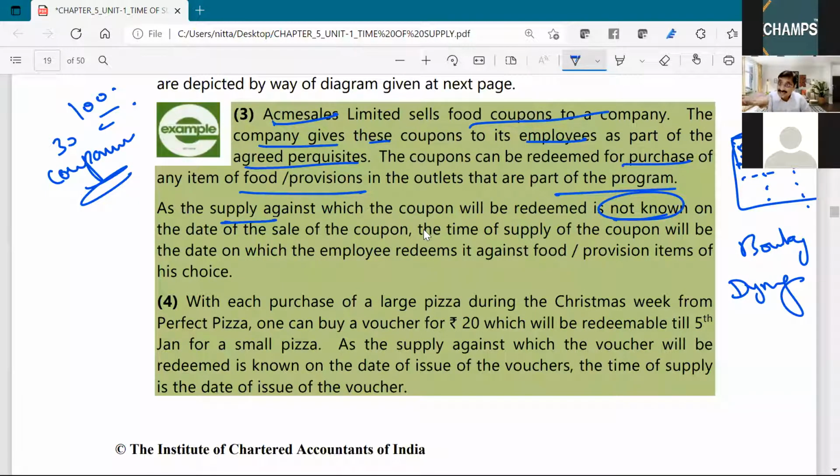Or I may buy a hair dye. What is there? For applying hair dye, so that my hair looks black and I may look younger, I will take that coupon and go and redeem it for a hair dye. What is there? After all, Akshay Kumar is using hair dye. Why can't I?